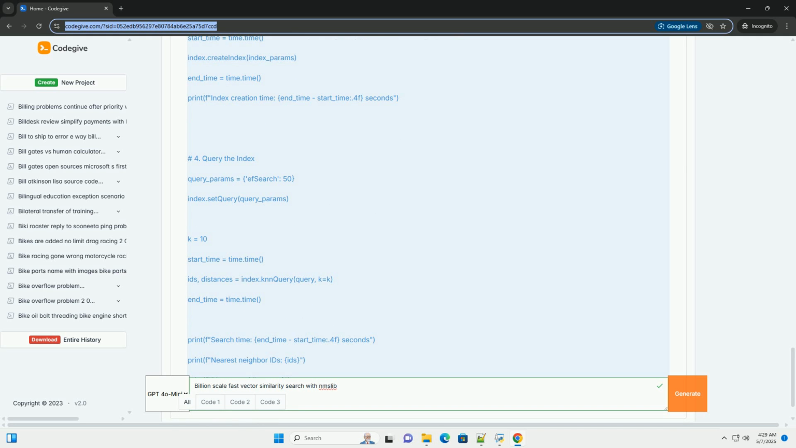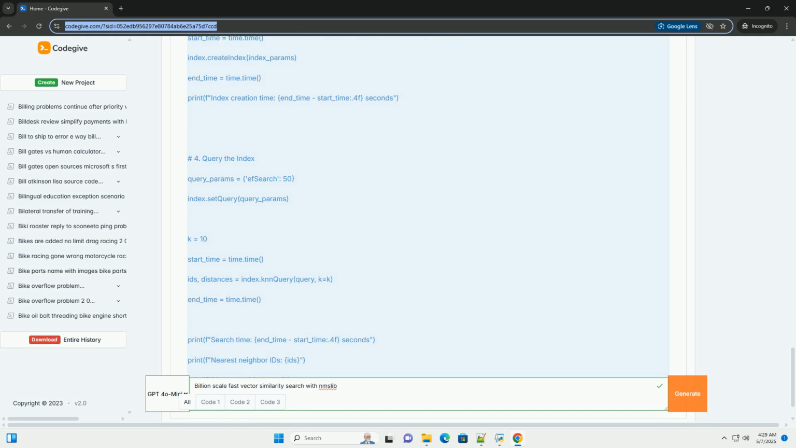Why NMSLIB? NMSLIB is a powerful C++ library with a Python interface that excels at large scale ANN search. It supports a wide variety of non-metric spaces and indexing methods, giving you flexibility to optimize for your specific data and requirements. 2. Key concepts: indexing and searching. At the core of an ANN search is the idea of building an index. An index is a data structure that allows you to quickly narrow down the search space.